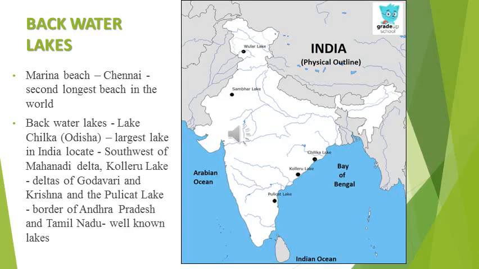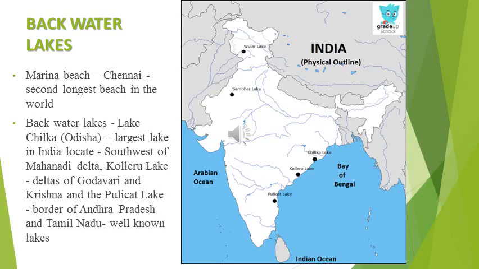Now backwater lakes. Marina Beach, which is the second longest beach in the world, is situated in Chennai. Which is the world's longest beach, where is it situated? Anyone know? It is Miami Beach, situated in the United States of America. It is the world's longest beach, and the second longest beach, Marina Beach, is located in the East Coastal Plain. Then apart from that, many backwater lakes.